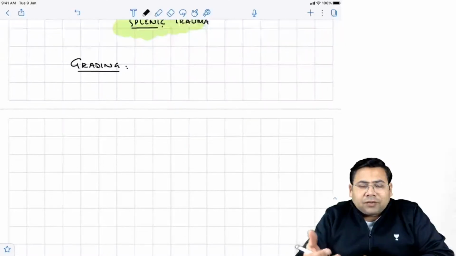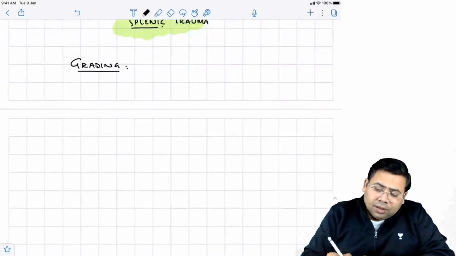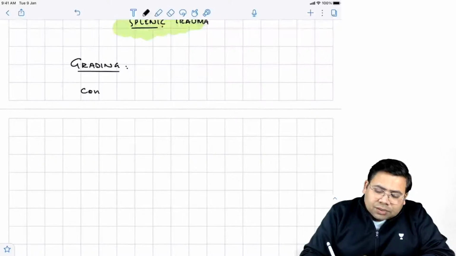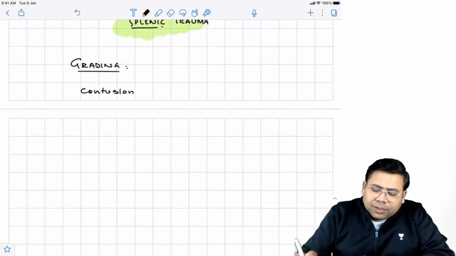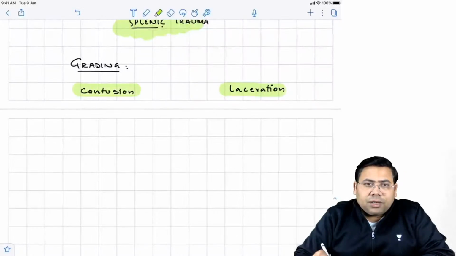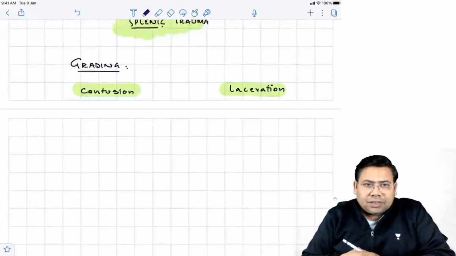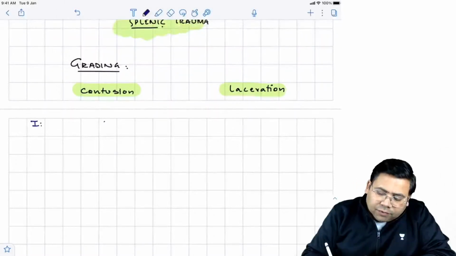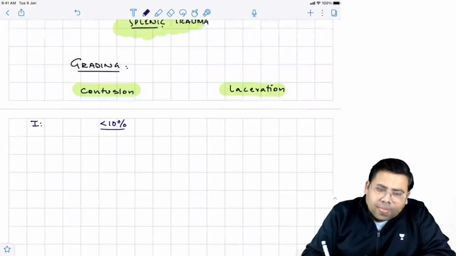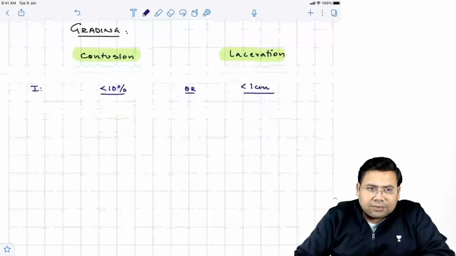When we talk about the grading of splenic trauma, the most important thing we have to understand is the status of the spleen on the basis of contusion and on the basis of laceration. Grade 1 is less than 10% hematoma, or less than 1 centimeter laceration.